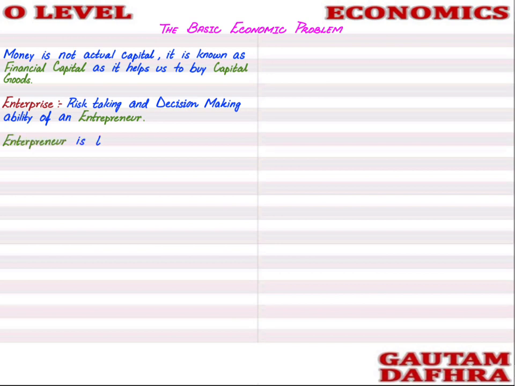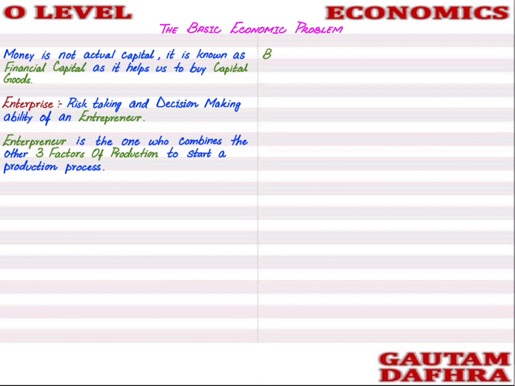So entrepreneur is the one who combines the other 3 factors of production or the other 3 resources. The other 3 factors of production are land, labor and capital. So the entrepreneur is going to combine the 3 factors of production or 3 resources, that is land, labor and capital, and is going to produce goods and services, to start a production process.